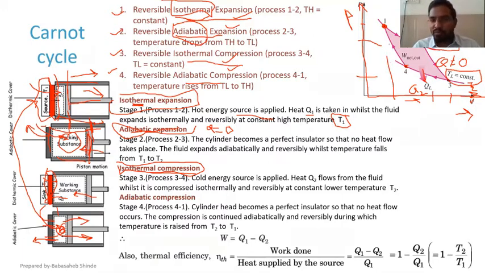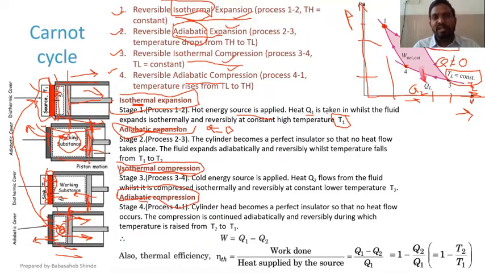Now from 4 to 1, that is also compression, but now that is adiabatic compression. So as it is adiabatic, this sink is removed from this last stage. So the sink is not there. So the walls, head and piston all will act as insulator, and the piston will move from this position to this position. So that is compression, and heat interaction is not there. So that is adiabatic compression.